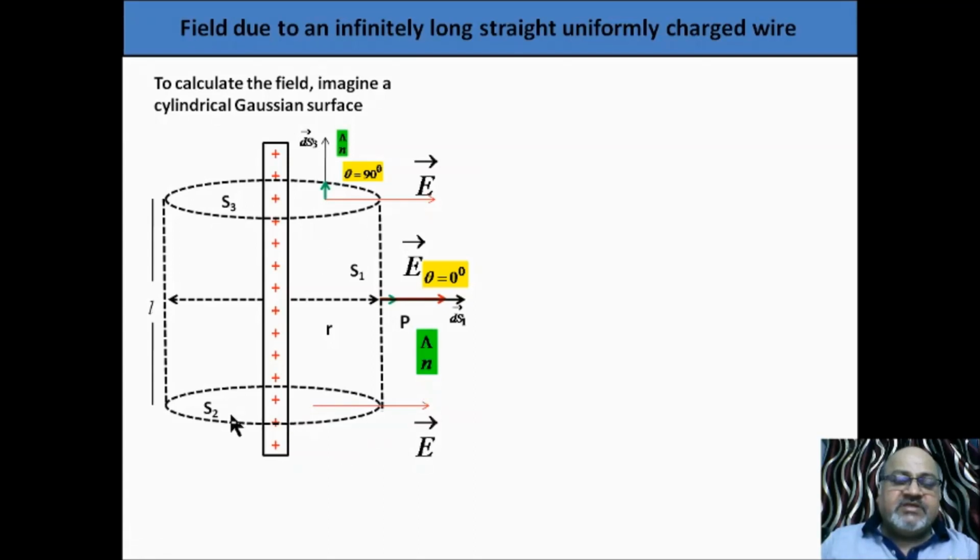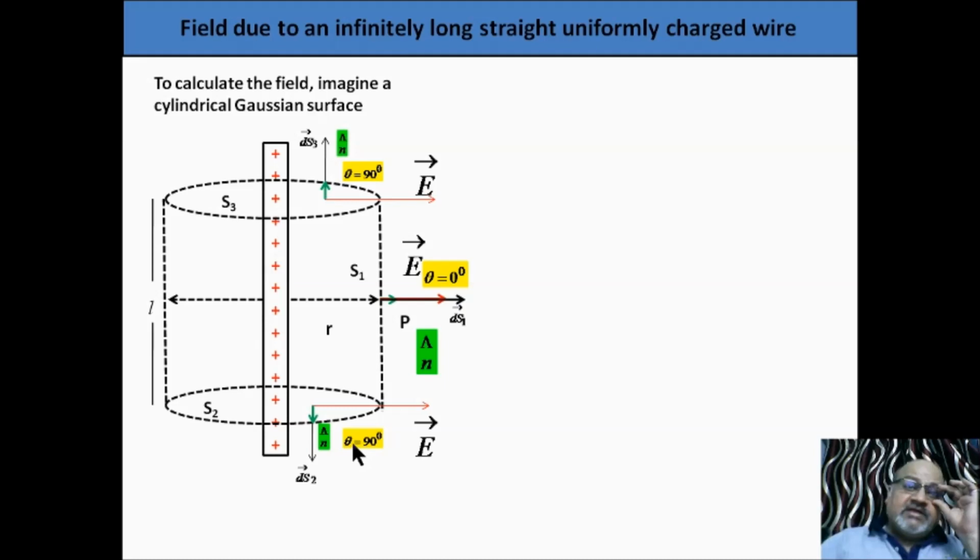Take this surface S2. Again, electric field lines are parallel. You can say electric field is parallel. When electric field is parallel, no electric flux is linked or associated with the surface. Here we draw a dS2, area vector perpendicular to the surface, outward. This is the unit vector. Situation is very clear. Again, theta is 90, and in E dS cos theta, theta is 90, so flux is 0.